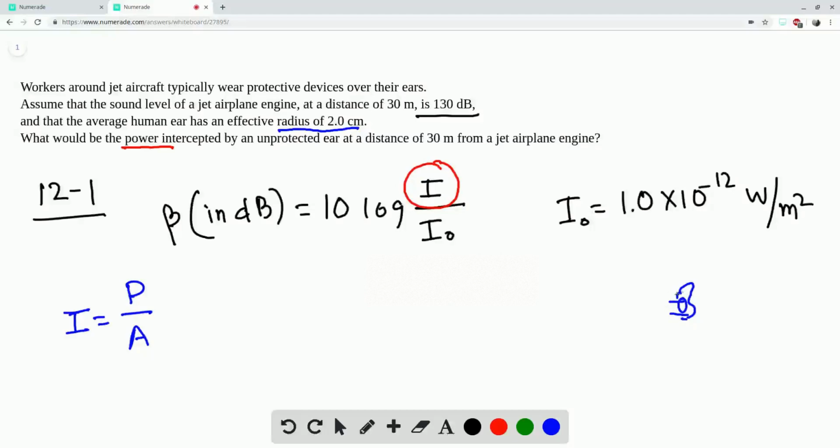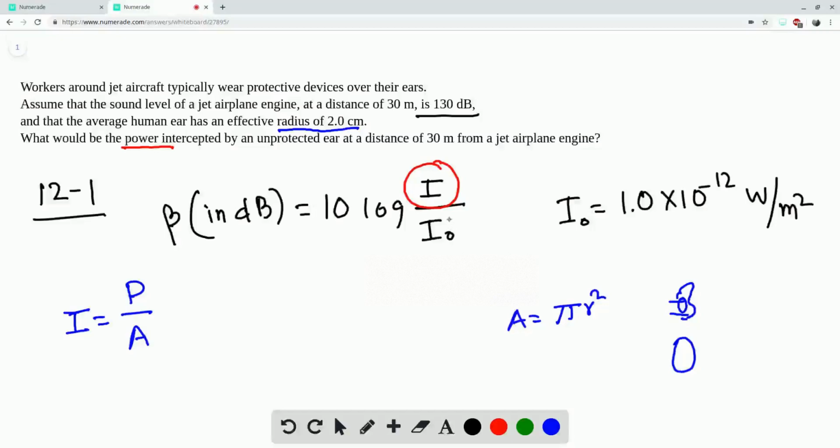The area of the ear will be pi r squared, because it's assumed to be a circular opening, and here r is 2 centimeters.